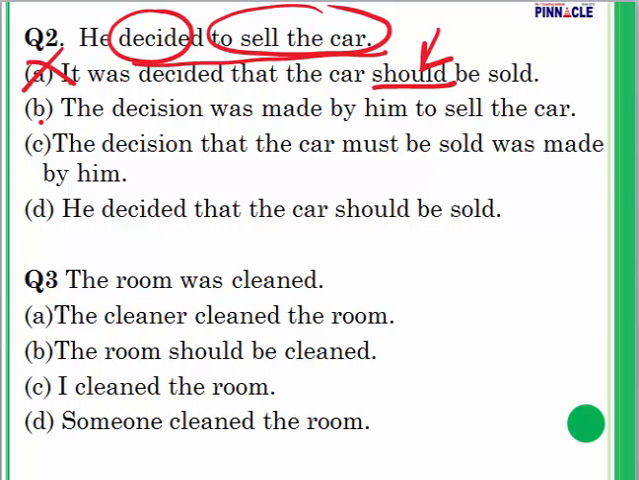Now let's take a look at 2B. The decision was made by him to sell the car. I will consider this later. Next, the decision that the car must be sold. Must has been inserted. This was not given in the original sentence, so C also gets eliminated. This is incorrect. Now let's look at the last option. He decided that the car should be sold. Here should is also wrongly inserted. So this is incorrect.